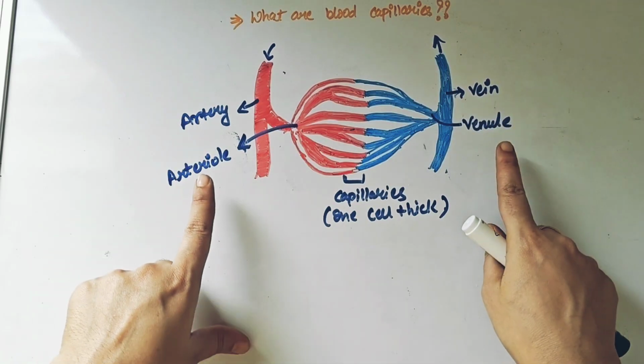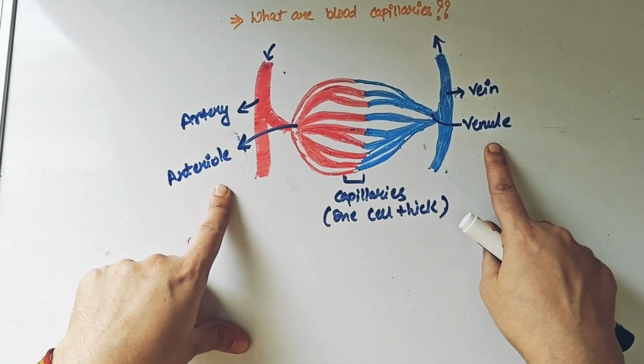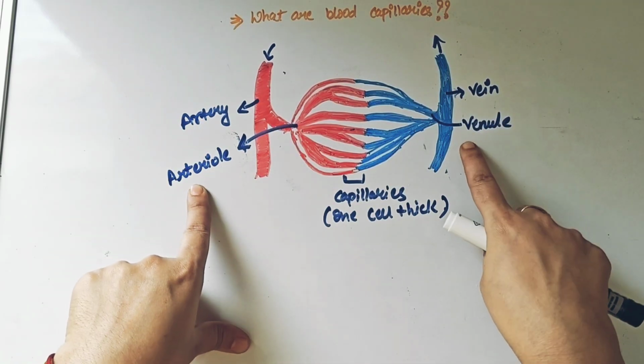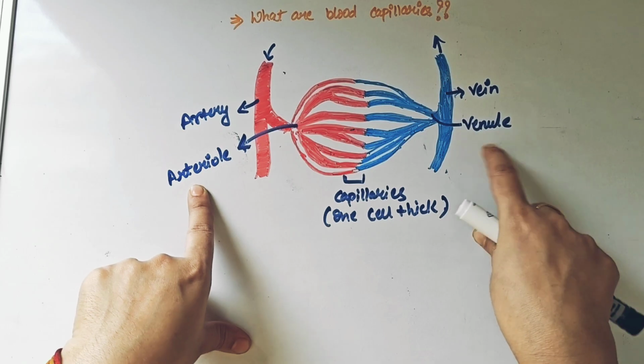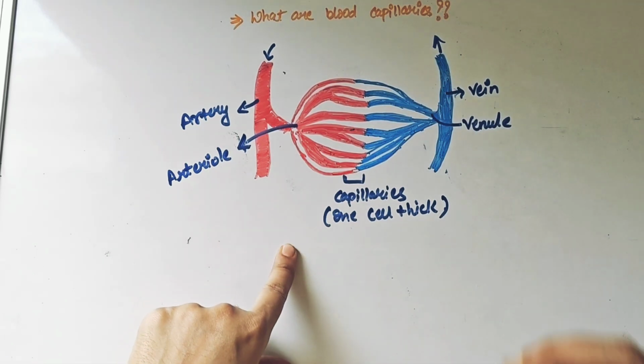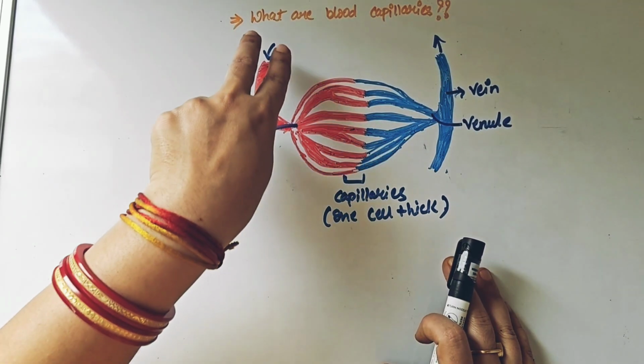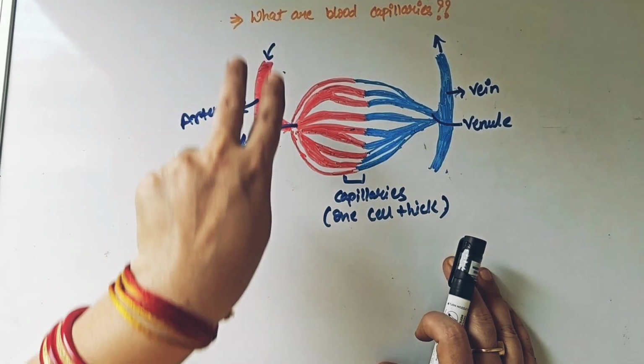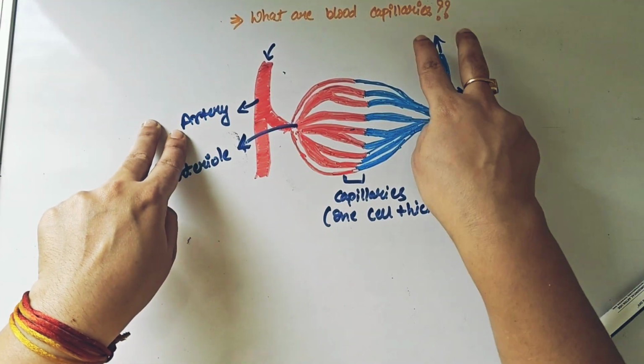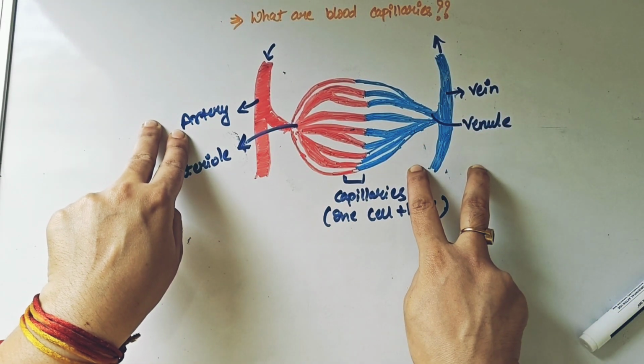Apart from arteries and veins, as you can see, there are two more keywords that I have written over here, which are arterioles and the venules. So what are these two? And then what is capillary at the end of the day? So let's understand that. Artery is your single tubular structure. Vein is also your single tubular structure.